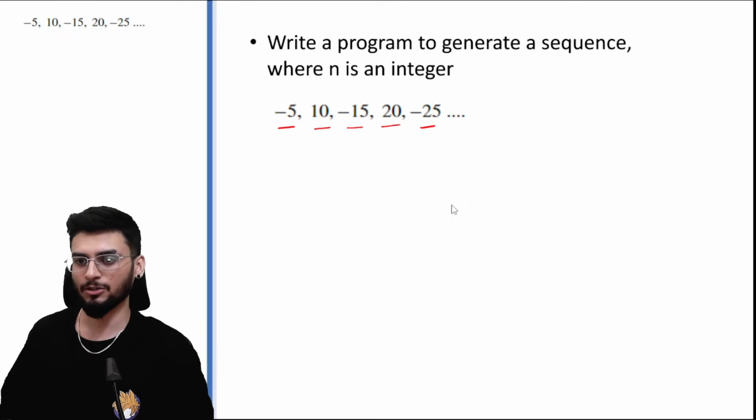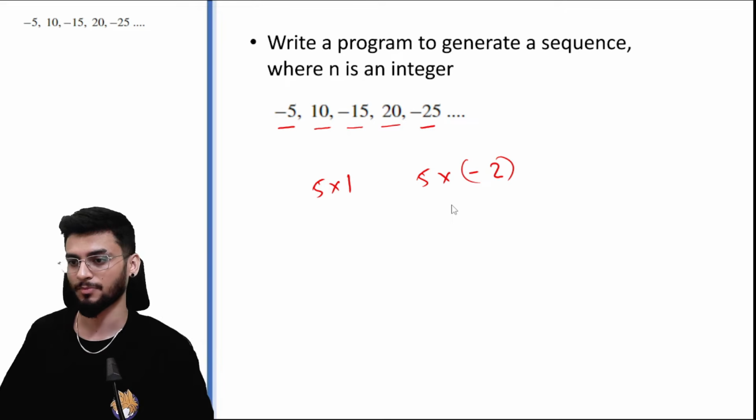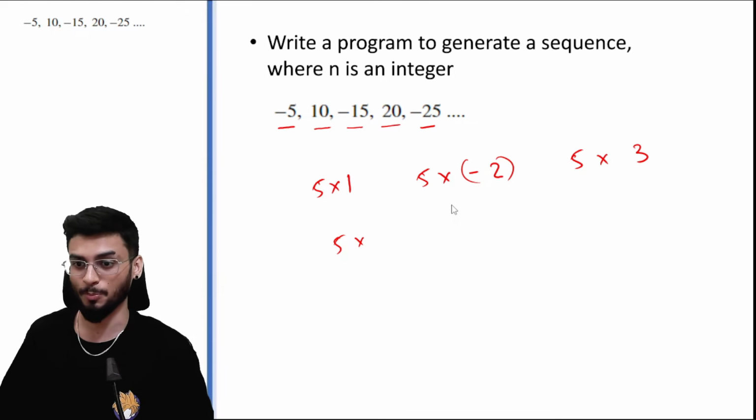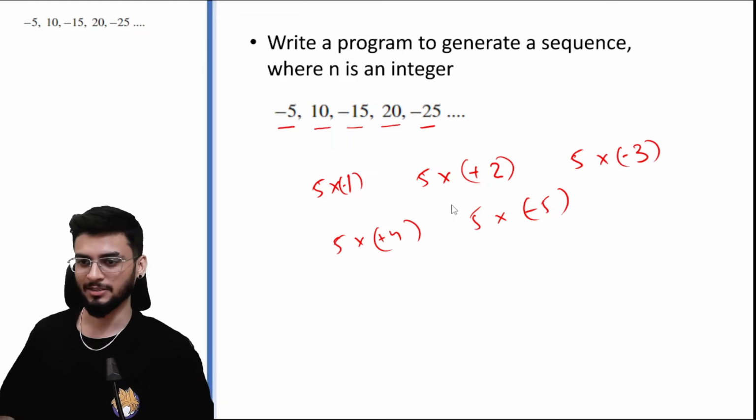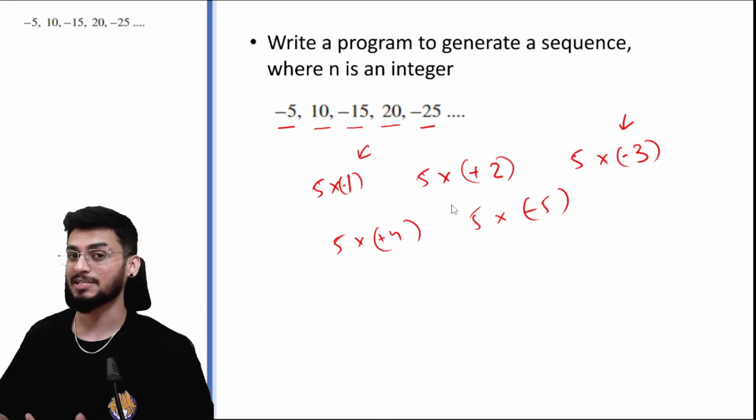So initial thoughts, 5 into 1, then 5 into minus 2, then 5 into 3, then 5 into, all right, so this is opposite, minus 1, plus 2, minus 3, plus 4, minus 5. Okay, so can you see the pattern here? The odd digits have a negative sign and the even digits have a positive sign. So we know the sequence that we want to create.